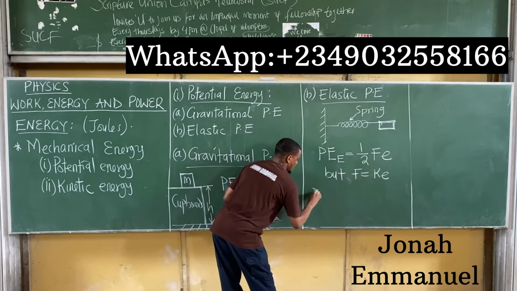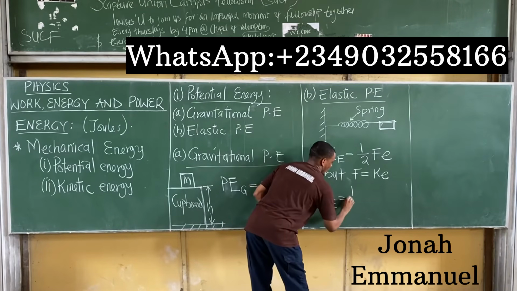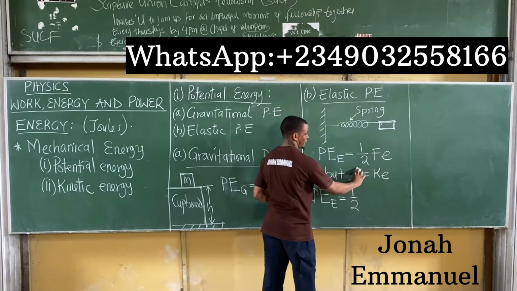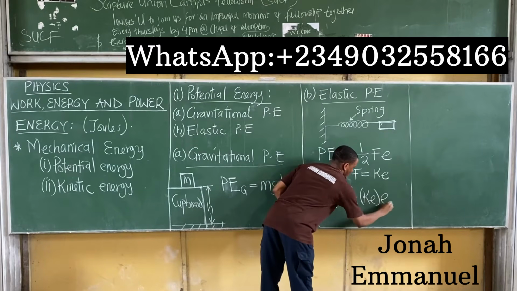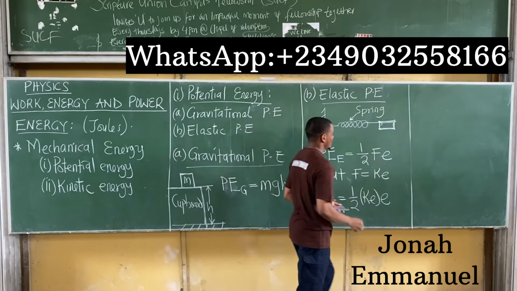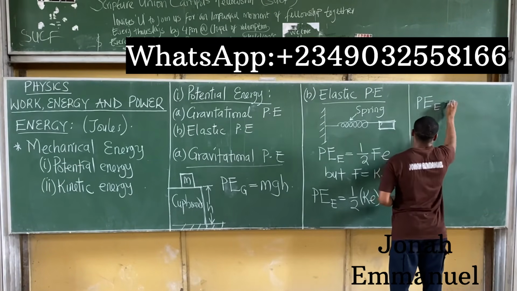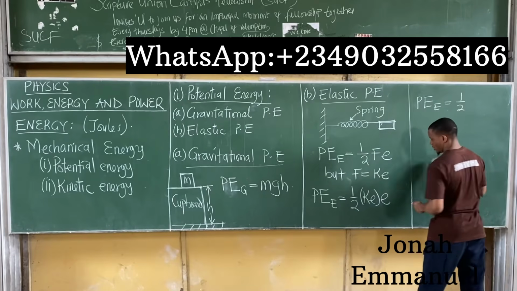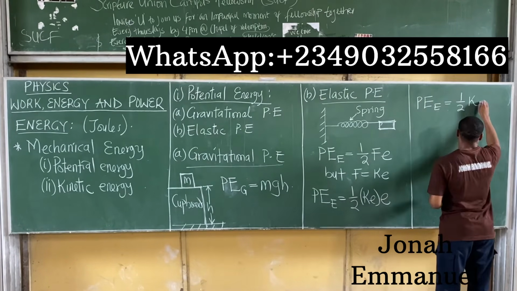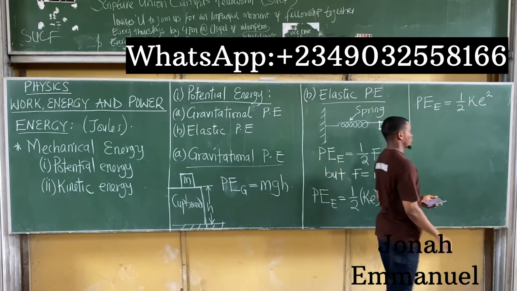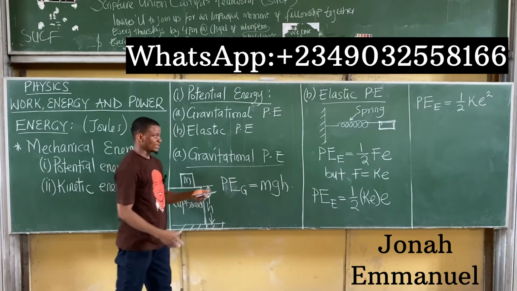That means elastic potential energy is equal to half. In place of F, I'll put KE. So F becomes KE times E. Such that if I multiply this, I'll have that elastic potential energy, E, is equal to half times K into E times E, which is E squared. So elastic potential energy is half Ke squared, while gravitational potential energy is mgh.